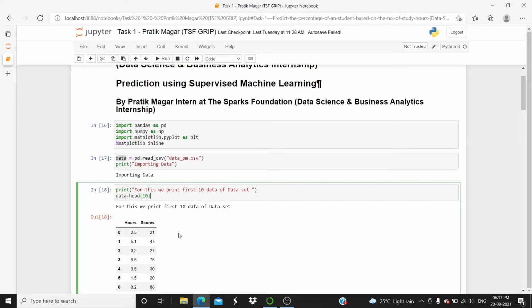Then to see what is there in the data set, we use dot head, which shows the first 10 data, because we have written 10 here.